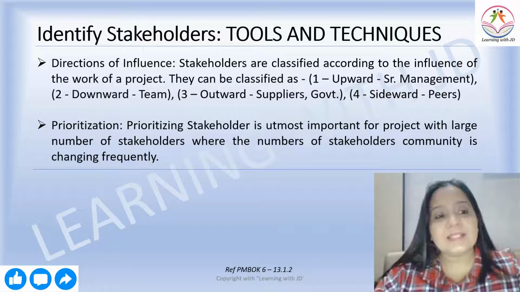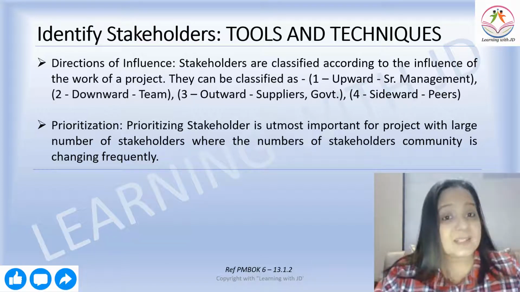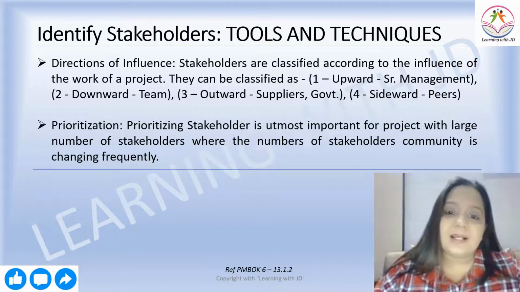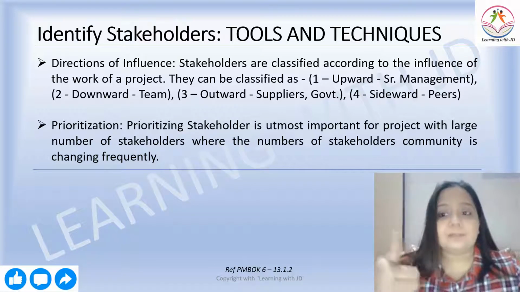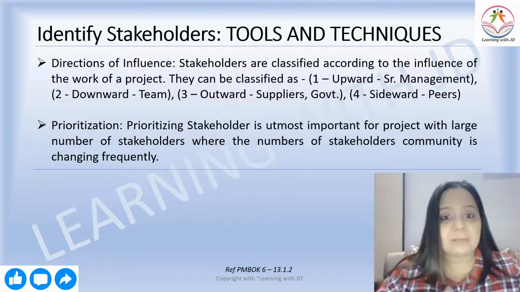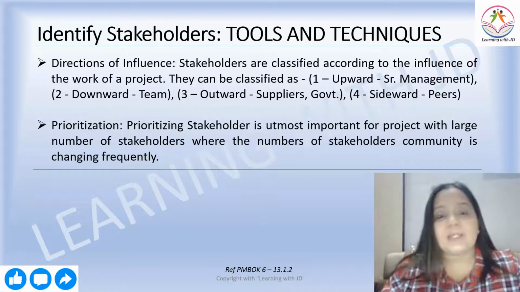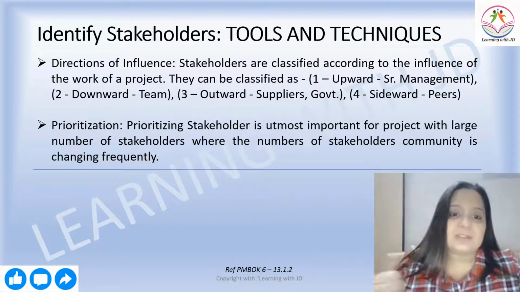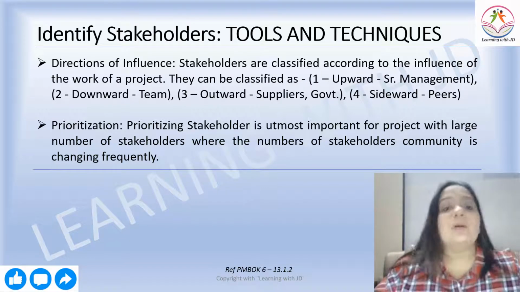Then what are the other tools and techniques? Direction of influence. How much the project is going to get influenced by a particular stakeholder. Stakeholders are classified according to their influence on the work of a project. They can be classified as upward, senior management, downward, your team, outward, that is suppliers or government, or sideways, which is your peers. So these are the 4 ways of classifying your stakeholders.